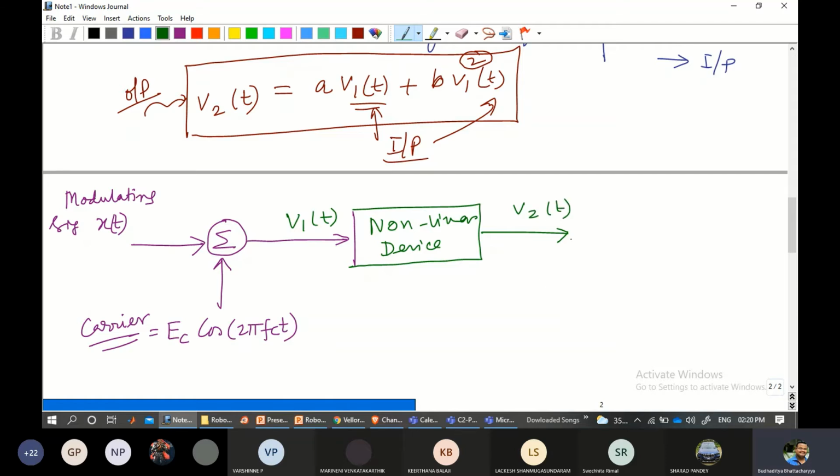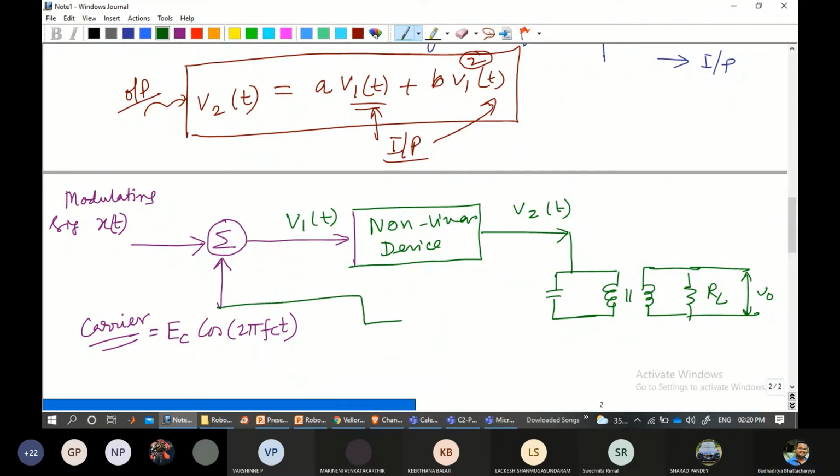This goes through a bank of filters, which will look something like this. I'll tell you the role one by one. Finally, through this RL, we generate V0.